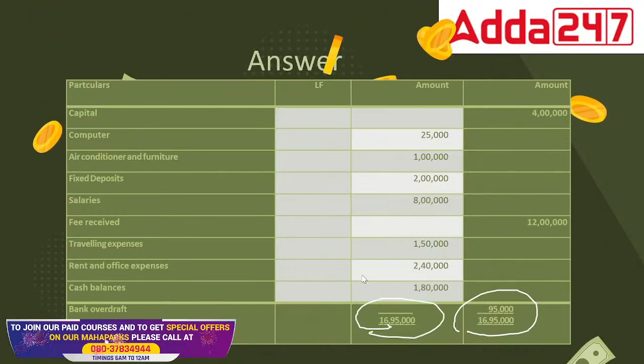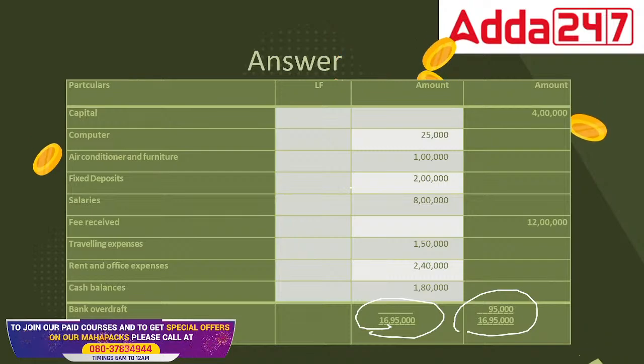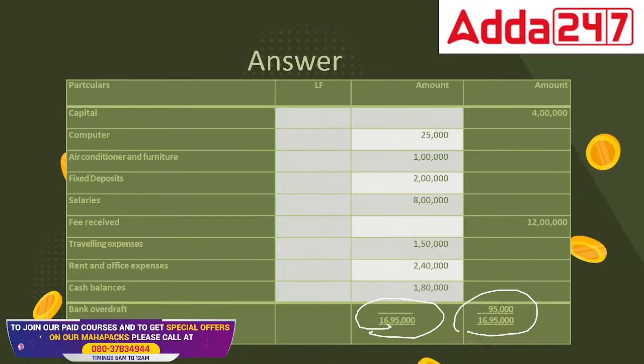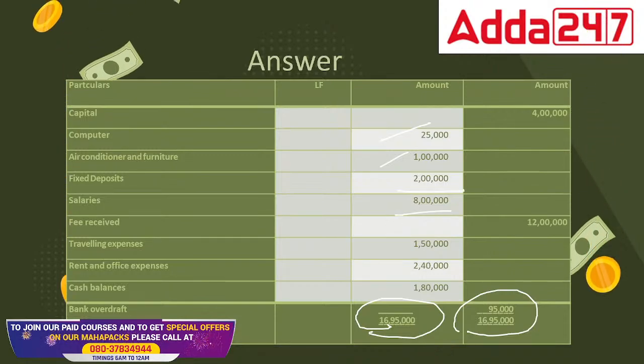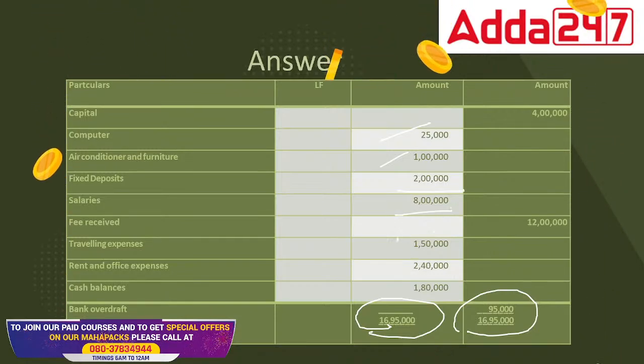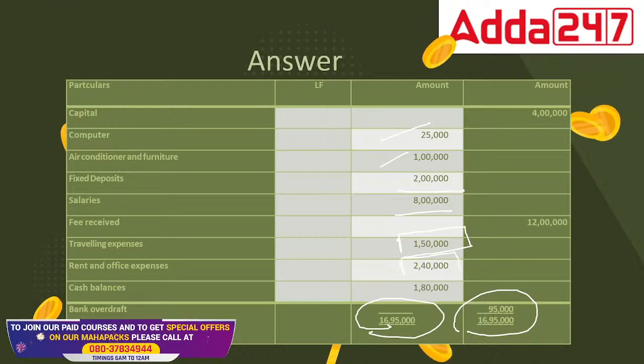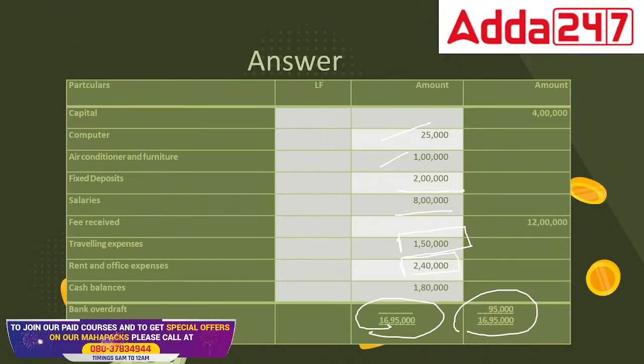This is how we show it, everyone. Have a look at it. Capital is given and 12 lakh is given. All the debit side items are here. Computer is 25,000. Air conditioner is 1 lakh. Then we have fixed deposit 2 lakhs, salary 8 lakh, then traveling expenses 1 lakh 50, 2 lakh 40. So these are the entire thing.